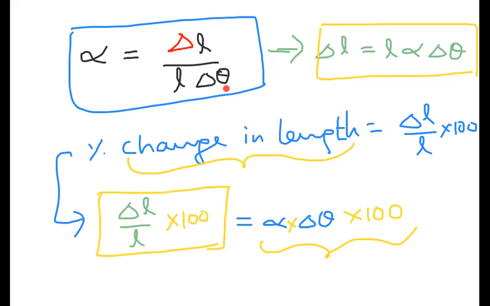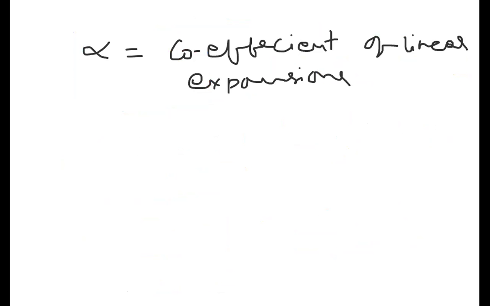We know that for temperature difference, centigrade and Kelvin are both the same. Temperature in degree centigrade and Kelvin are not the same. But when you take the temperature difference, delta C and delta K values are the same, because the difference in centigrade temperatures or the difference in Kelvin temperatures is the same. Here delta theta is the difference in temperature. So now what should I write for the units? Here I can write alpha units like this.